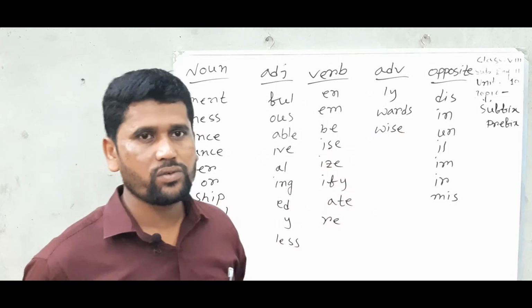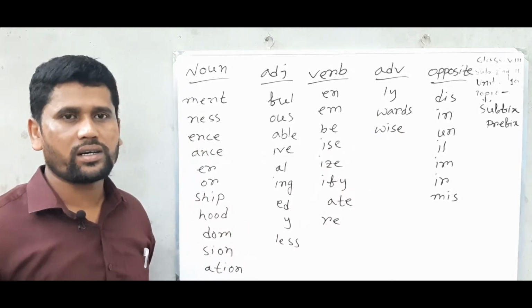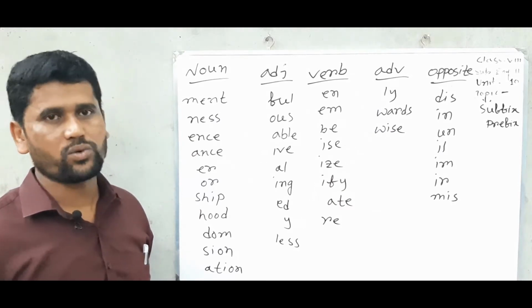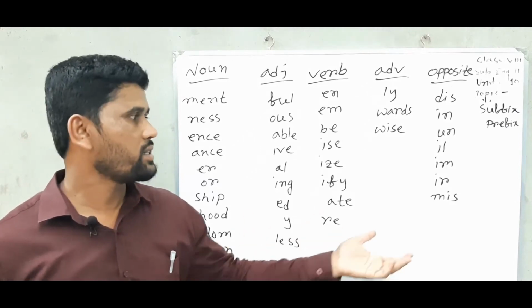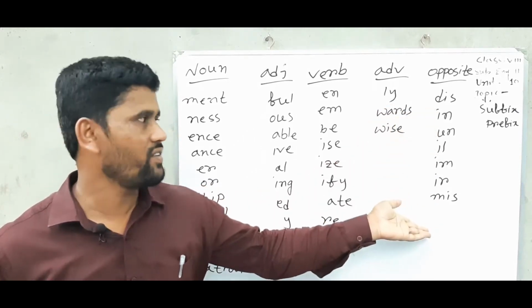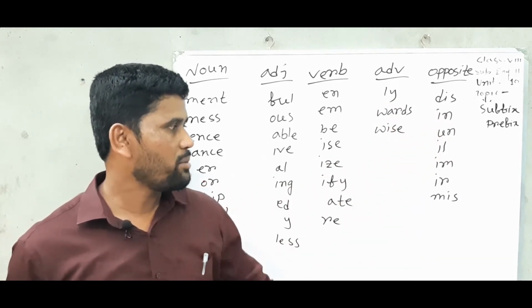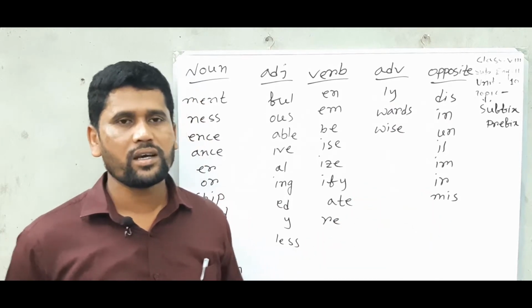And also, when you find the word in its own position, then you should change the word into the opposite word. And when you want to make the word opposite, you can use these prefixes: dis, in, un, il, im, ir, mis. Those prefixes mean opposite meaning.